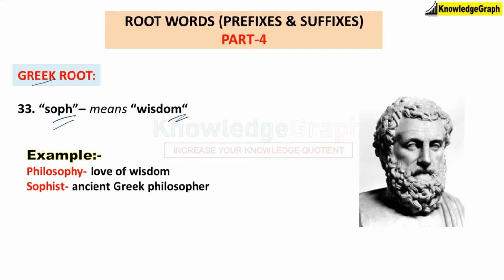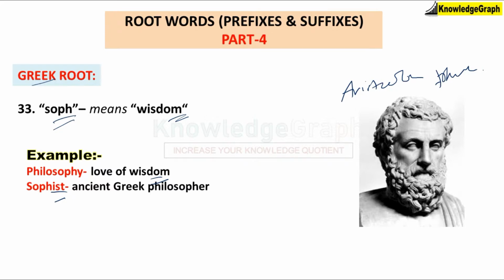It's all about truth. It's all about something that makes sense, something that is universal to all mankind and not just to one. So that's what philosophy is all about. It's all about wisdom. Sophist is an ancient Greek philosopher. He is Aristotle, and he was a very famous philosopher.